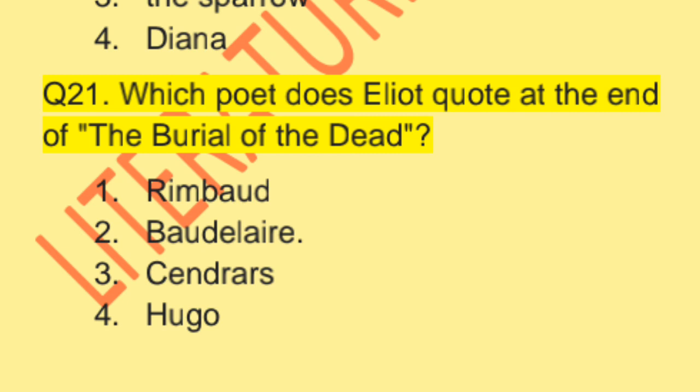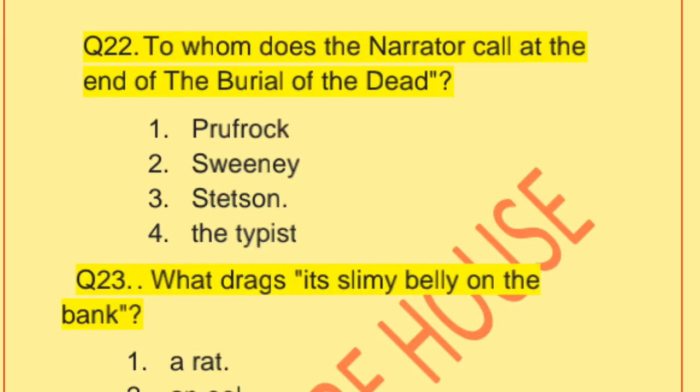Who is that? Rimbaud, Baudelaire, Saint-Just, Hugo. The best and correct answer is option second. Baudelaire is that poet whose quote at the end of the Burial of the Dead is mentioned by T.S. Eliot.